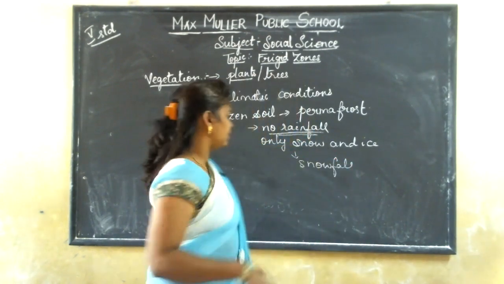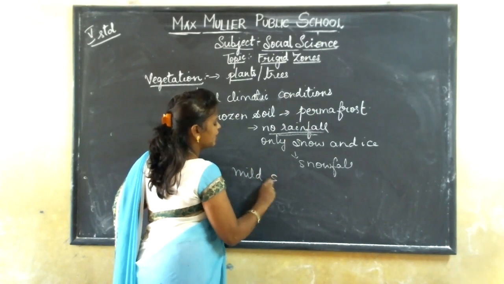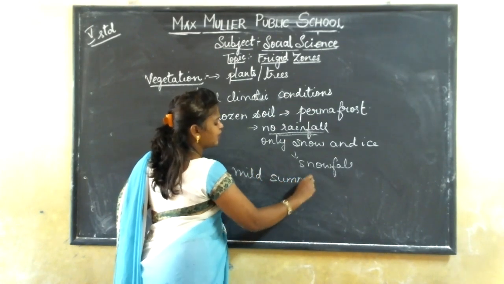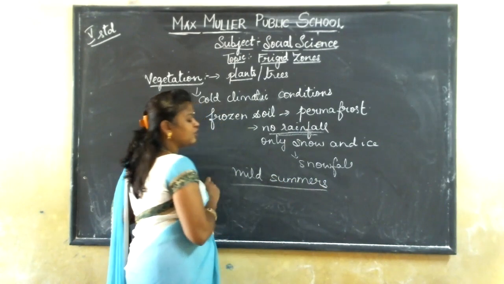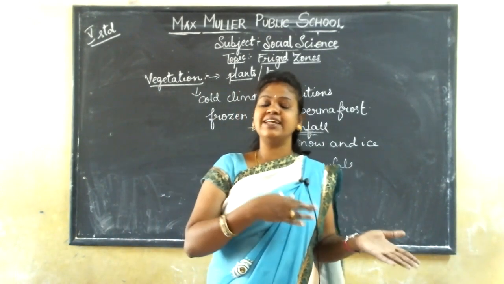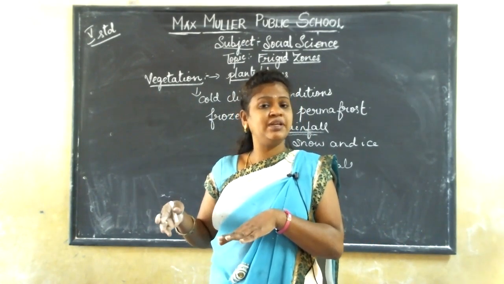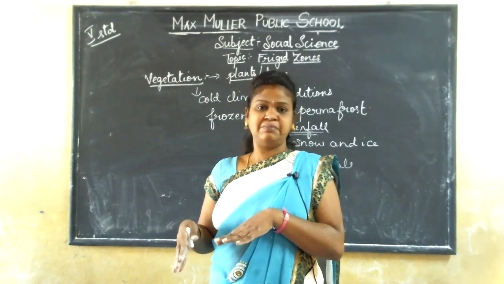But some trees grow in mild summers. What do you mean by mild summers, children? I told you that in these climatic conditions, there are 6 months of continuous daytime and the next 6 months will be continuous night time.